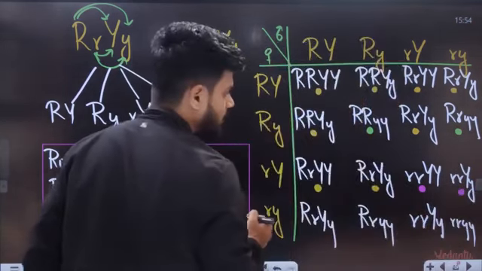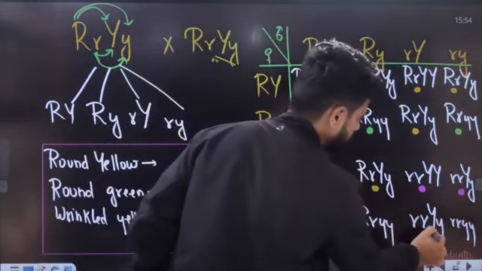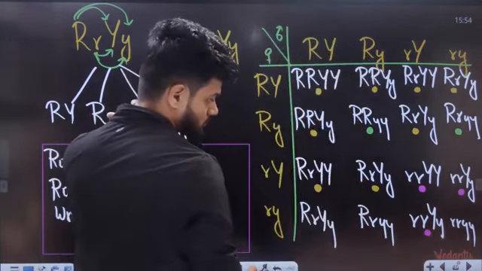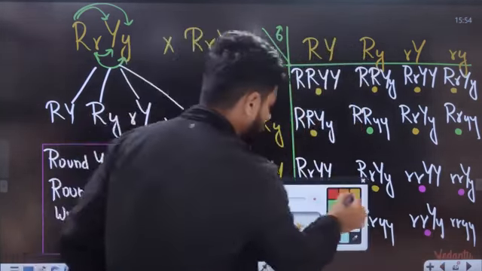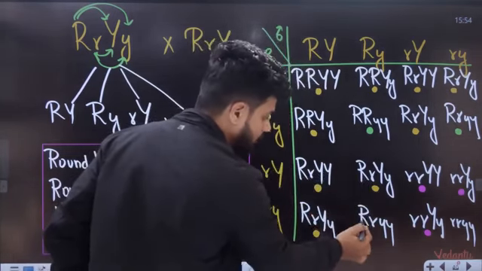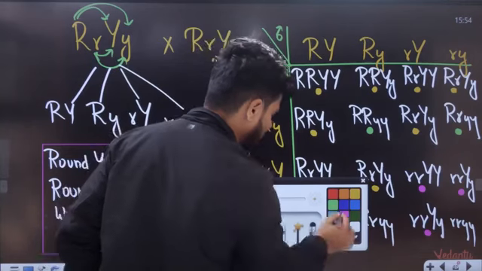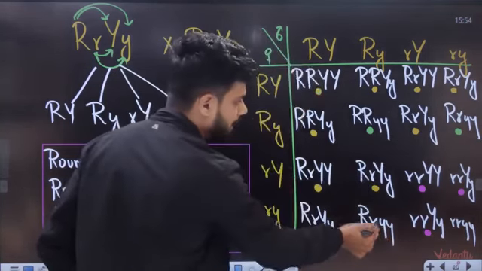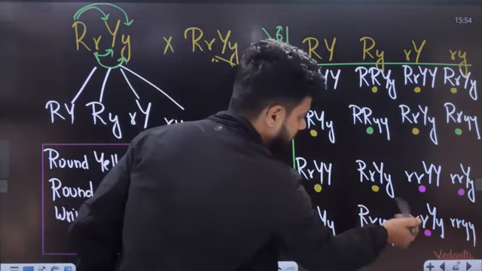I can see one more here, wrinkled yellow. This is going to be round and yellow. Round and green. Round, small y is green. Wrinkled yellow.